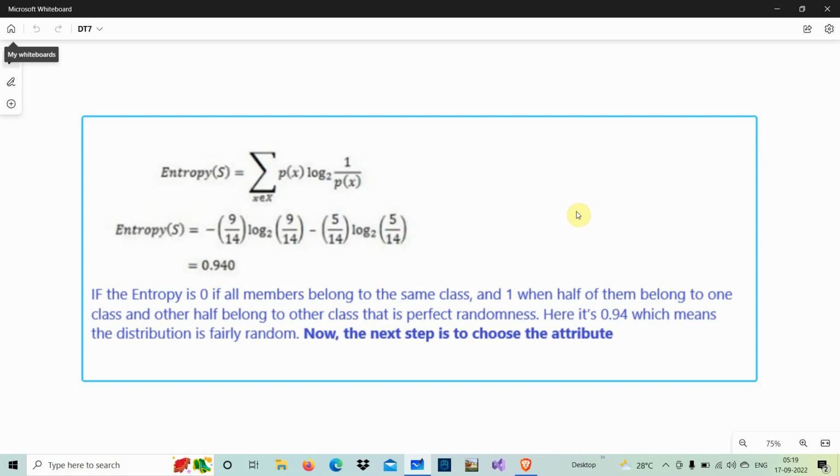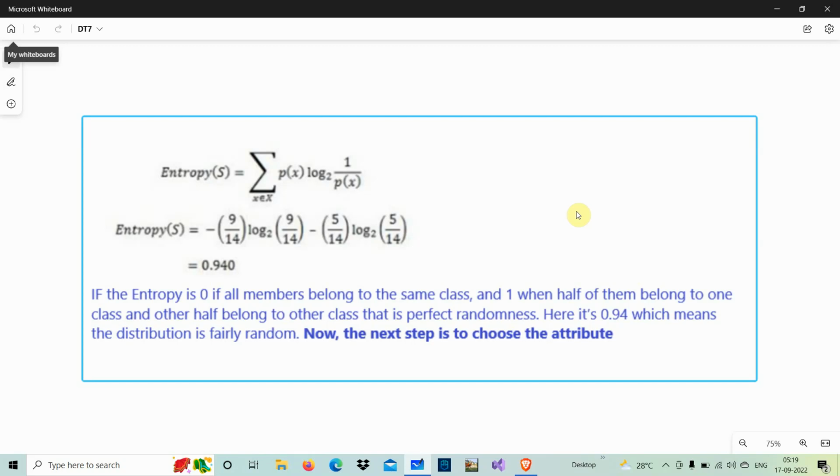You can calculate it yourself; I have not calculated it here, I am assuming that it is 0.94. If the entropy is 0, what does it mean? Then it belongs to the same class, and when it is 1, half of them belong to one class and the other half belong to the other class. If the entropy is 0, all are yes, all are fit.